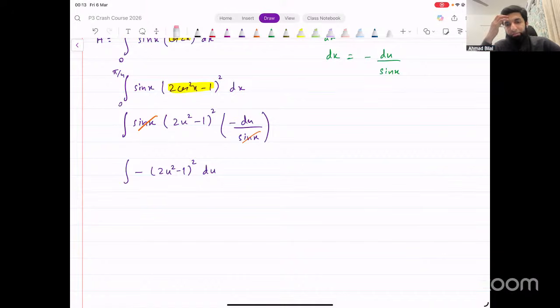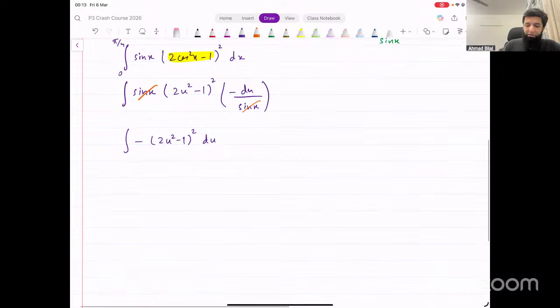Okay, power rule. Does that work? It does not work, right? It does not work. Why? Because the expression that is inside, that is not linear. So the power rule does not work directly on this. We would first need to expand it.